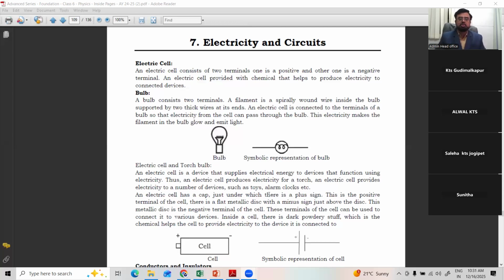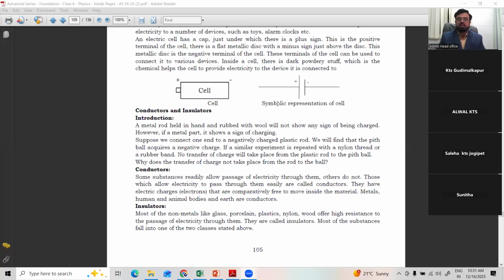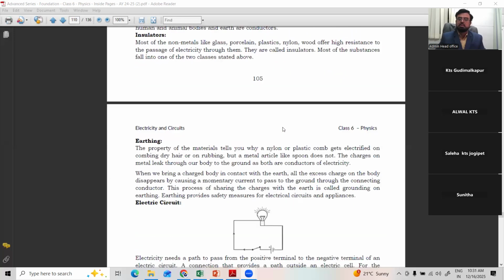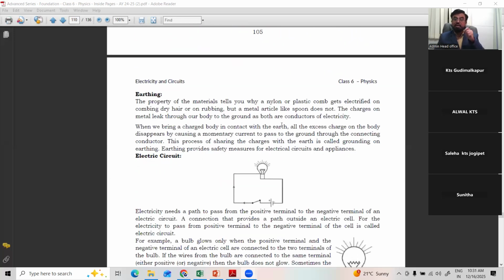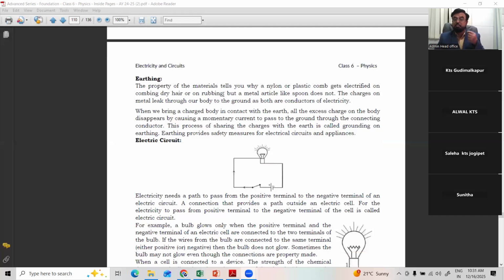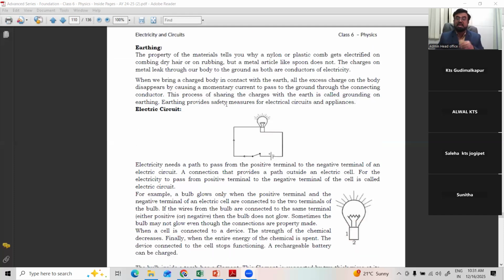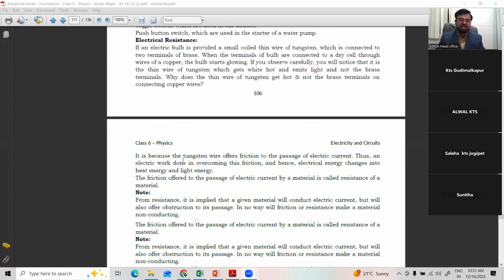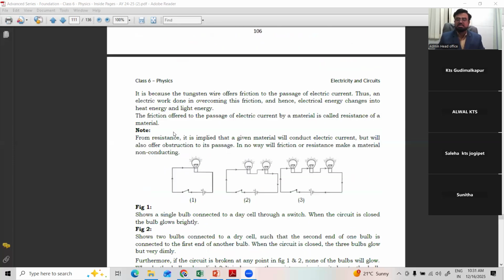Then we have seen just a brief in the video, which we'll discuss in the next class, about what conductors are, what insulators are, and what earthing is. Why do you sometimes get a shock at home when you touch the fridge or any electric appliance during the rainy season? That is because earthing is not there. We can learn the importance of earthing and what an electric circuit is in the next class.